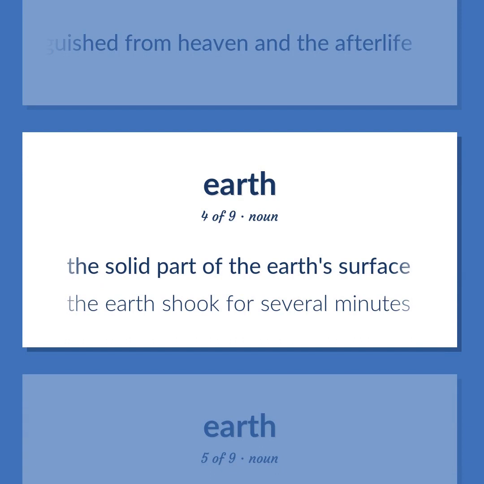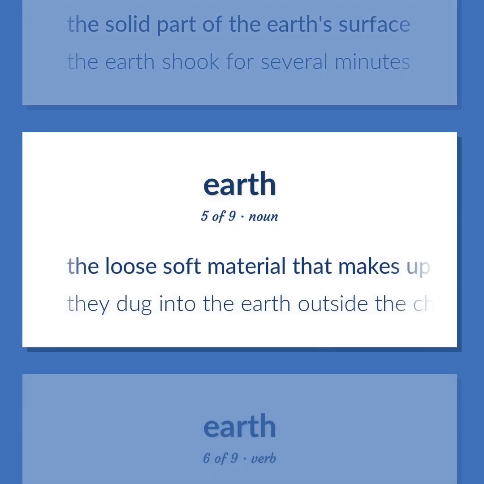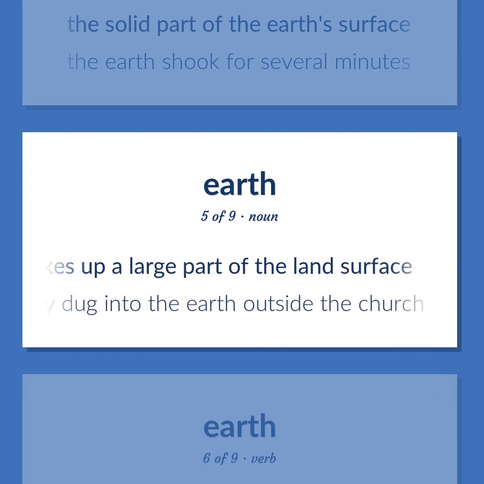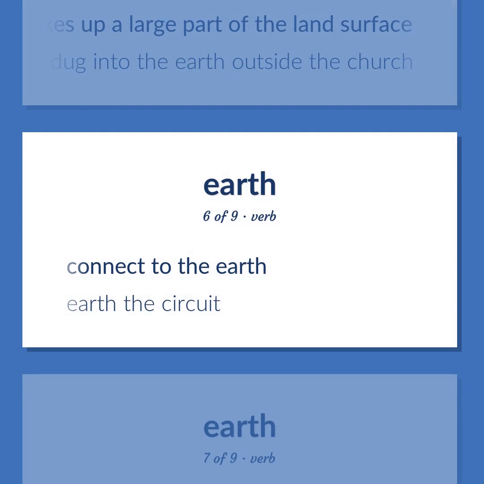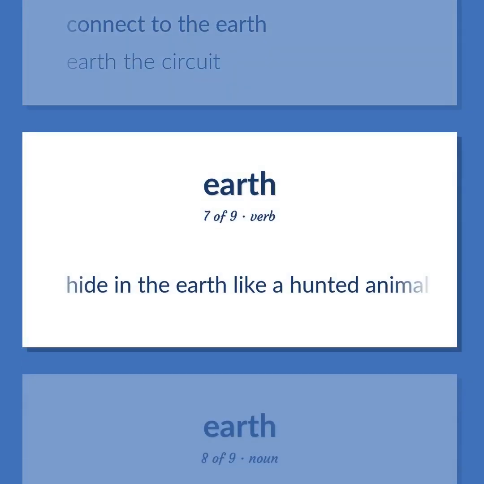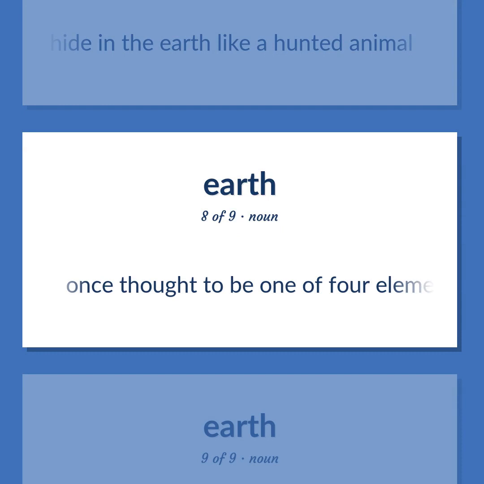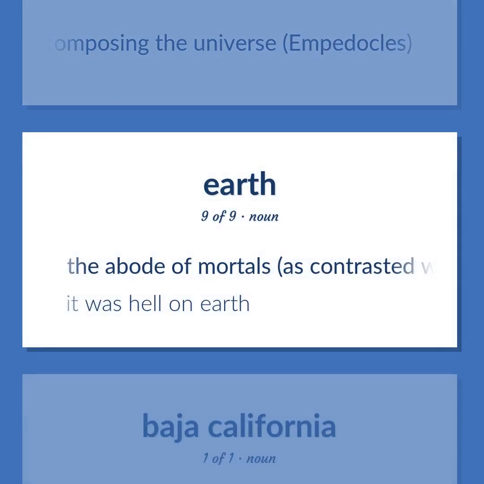The solid part of the Earth's surface. The Earth shook for several minutes. The loose soft material that makes up a large part of the land surface. They dug into the earth outside the church. Connect to the earth. Earth the circuit. Hide in the earth like a hunted animal. Once thought to be one of four elements composing the universe, Empedocles. The abode of mortals, as contrasted with heaven or hell. It was hell on earth.